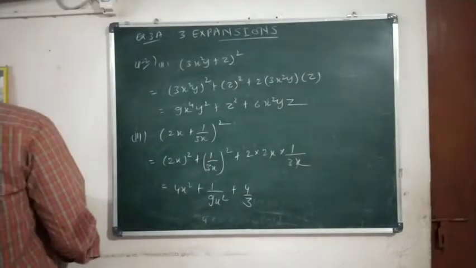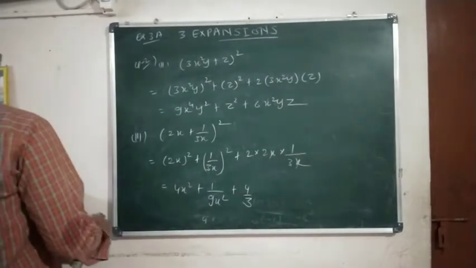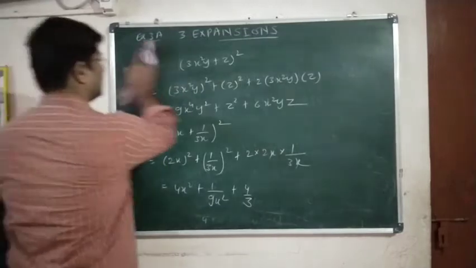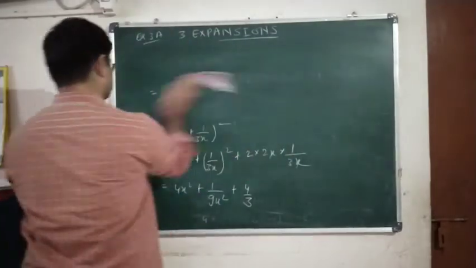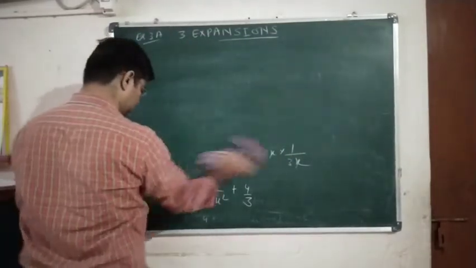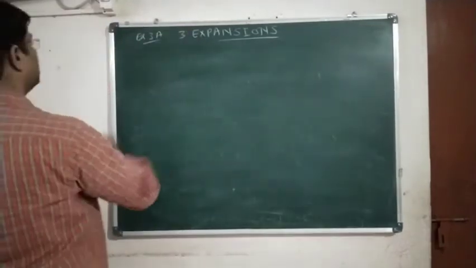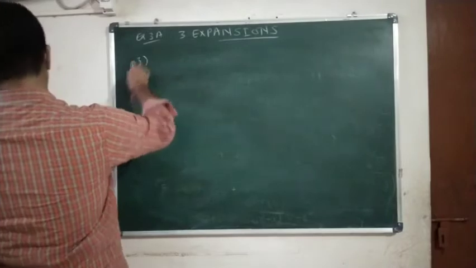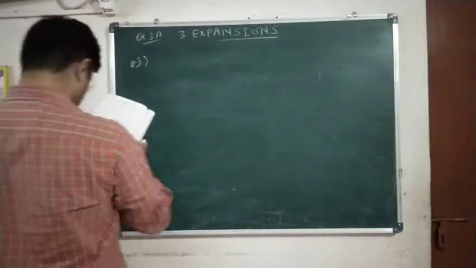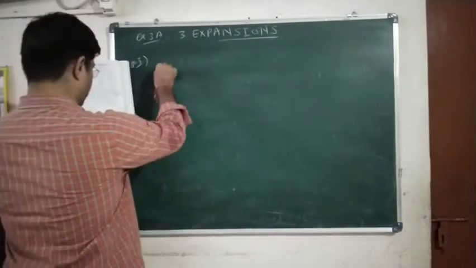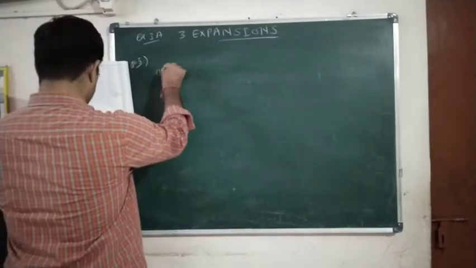Okay, now let me solve question number 3. Question number 3, the first one again I am leaving for you.